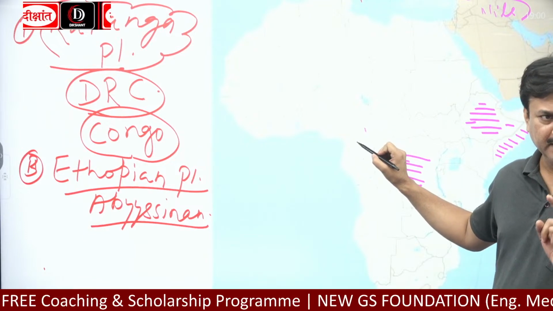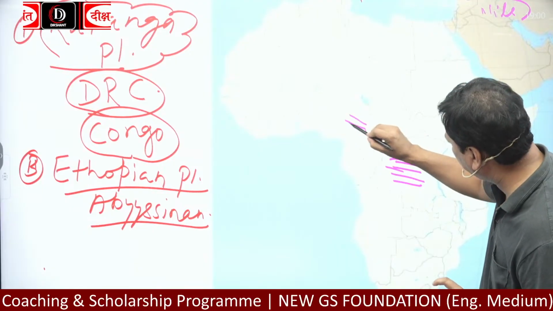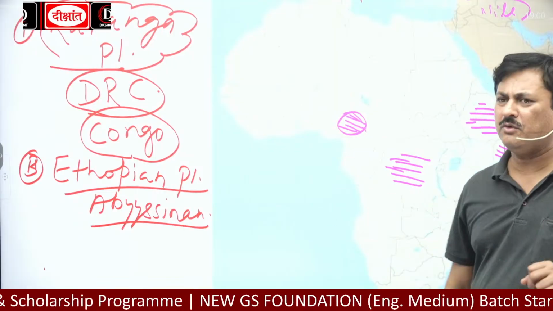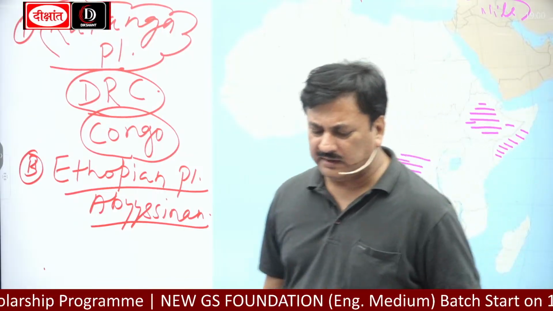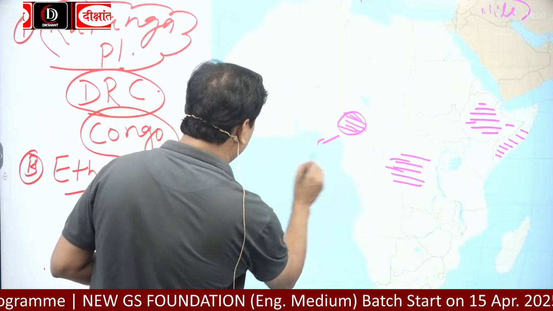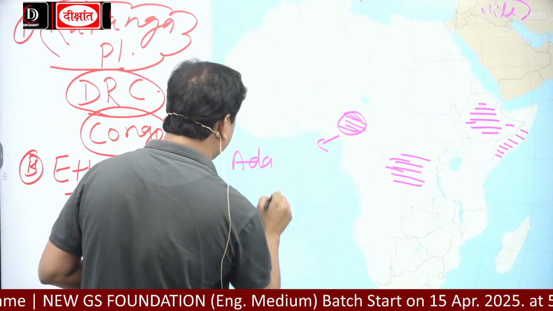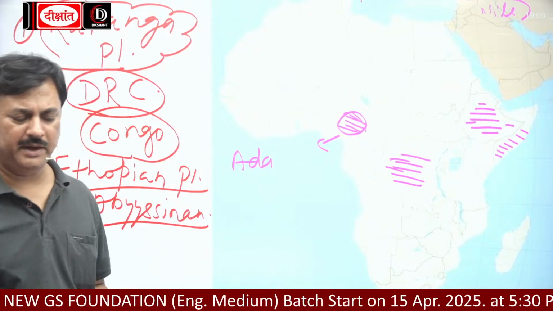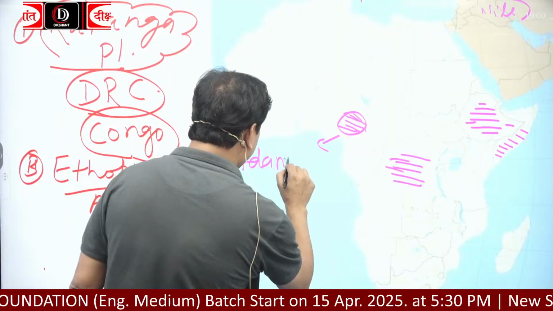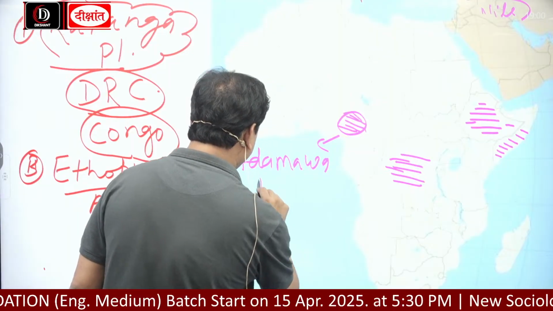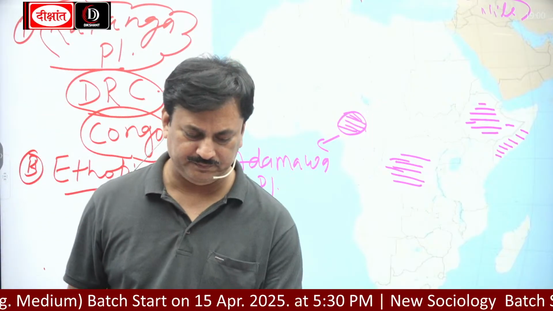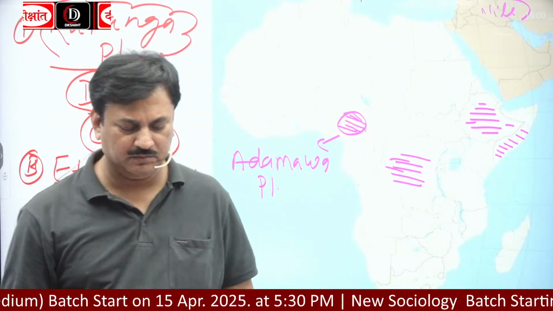And what is the name of this country? Cameroon. In between Nigeria and Cameroon, there is a plateau called the Adamawa Plateau.